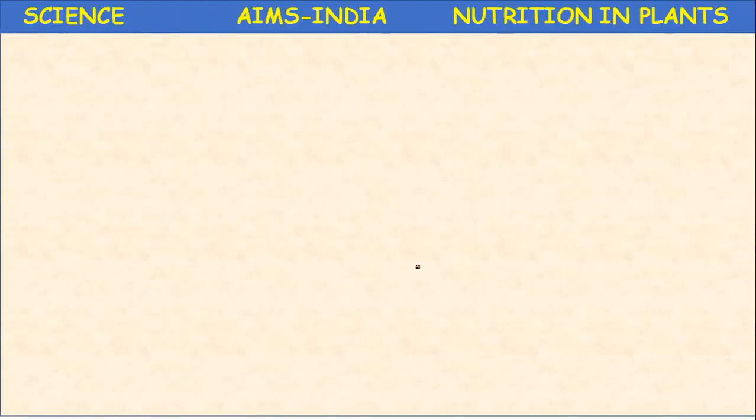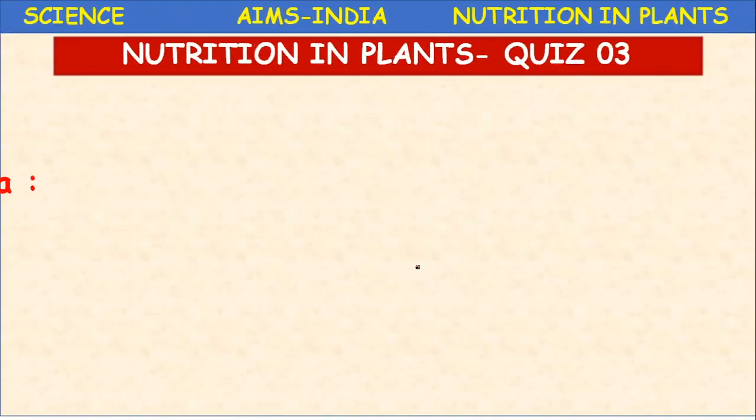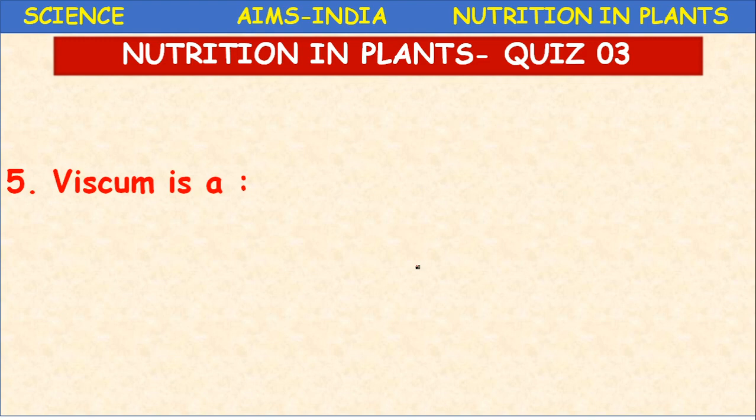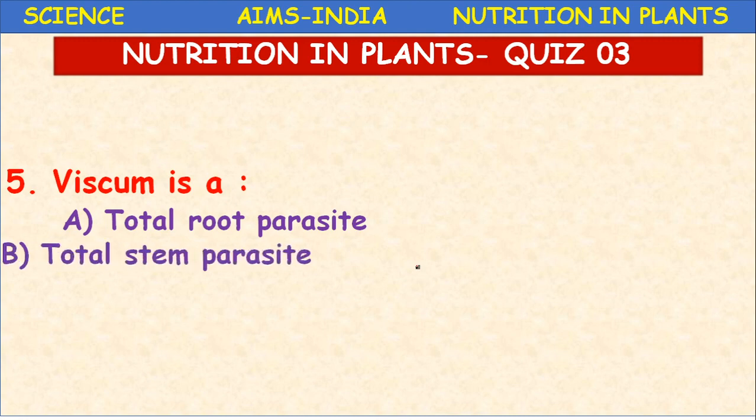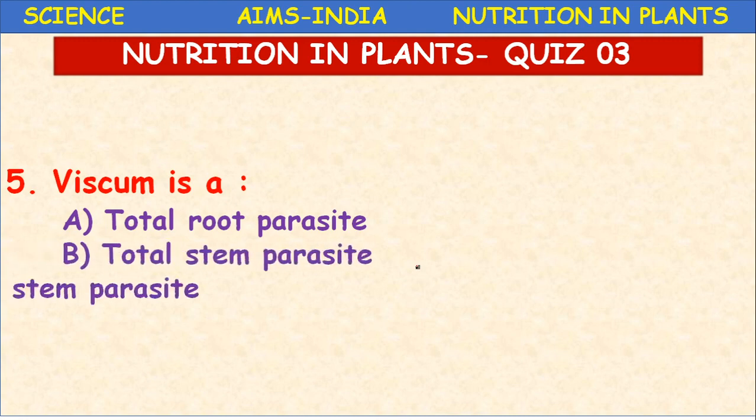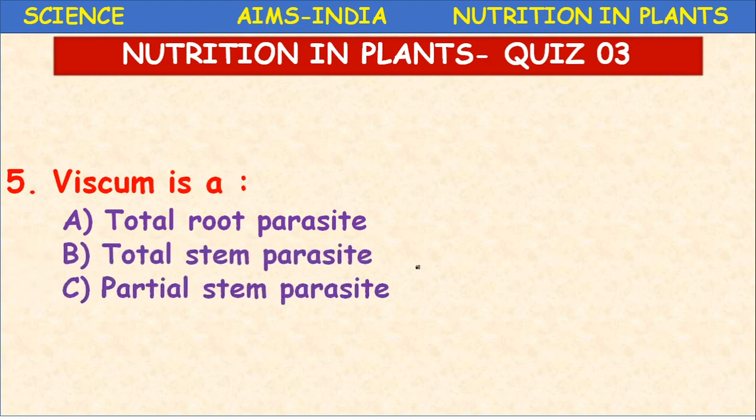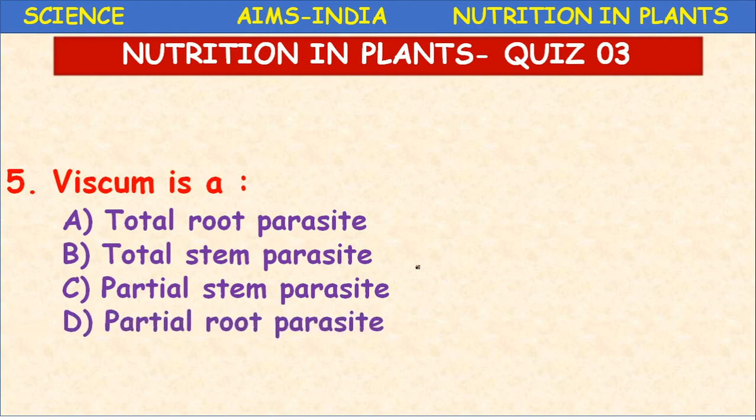Next, Viscum. Viscum has the same options: total root parasite, total stem parasite, partial stem parasite, partial root parasite. What is the right option?